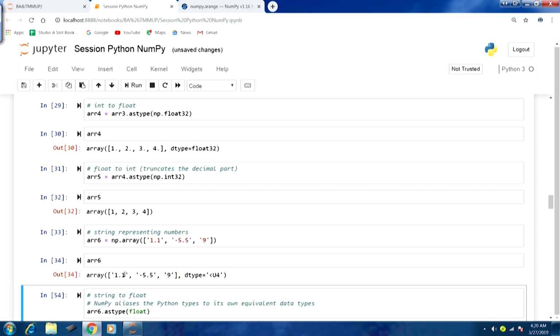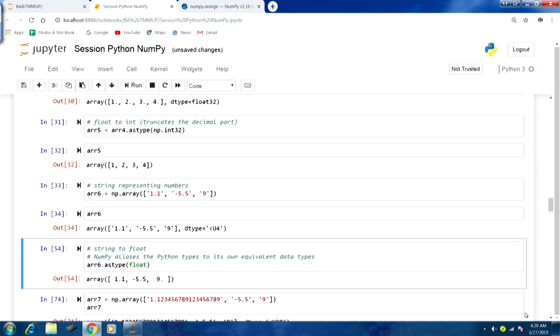You can see this array with 3 elements of string type, and you can see the data type is also mentioned slightly differently from the way we have seen till now, the integer and float kinds of types. This is a string type, and now we can use this example to convert this string type array into a float type.